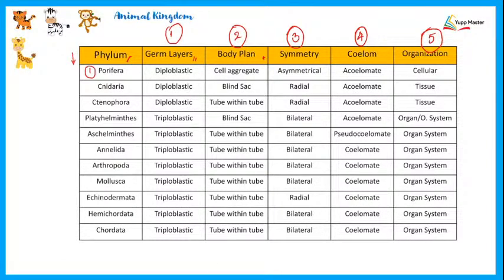Now in Porifera, when we talk about the germ layers, it would be better if we categorize these as having no germ layers at all. But some reference books have given this as a diploblastic organism. So right from Porifera until the phylum Platyhelminthes, all the organisms above it are going to be diploblastic.